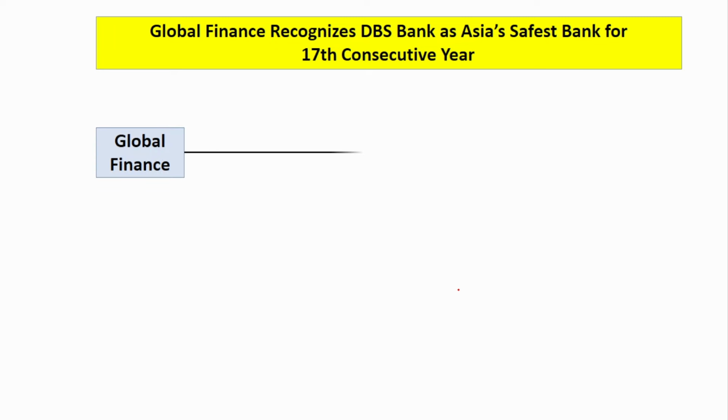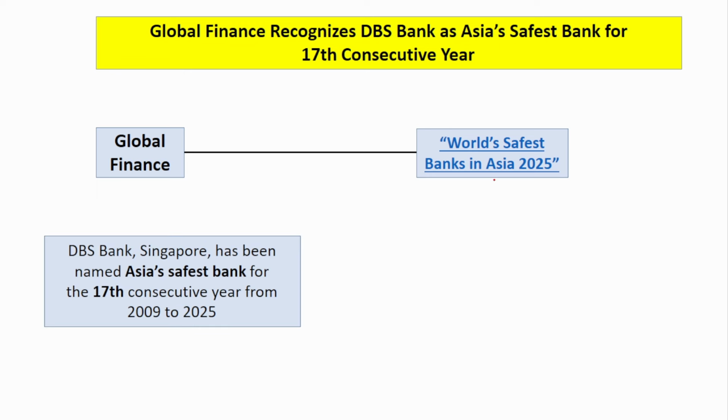Next is Global Finance. It has released the world's safest bank in Asia 2025. So which is the world's safest bank? It is the DBS Bank in Singapore. It has been named as Asia's safest bank for 17 consecutive years. Not for 1 or 2 years, but for 17 consecutive years, between 2009 to 2025, it has been named as Asia's safest, not the world's, Asia's safest bank. Okay, it is DBS Bank in Singapore.